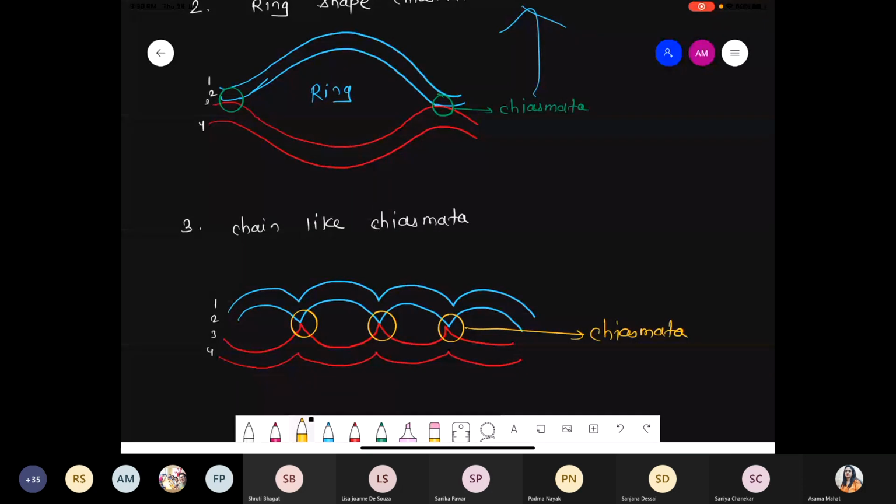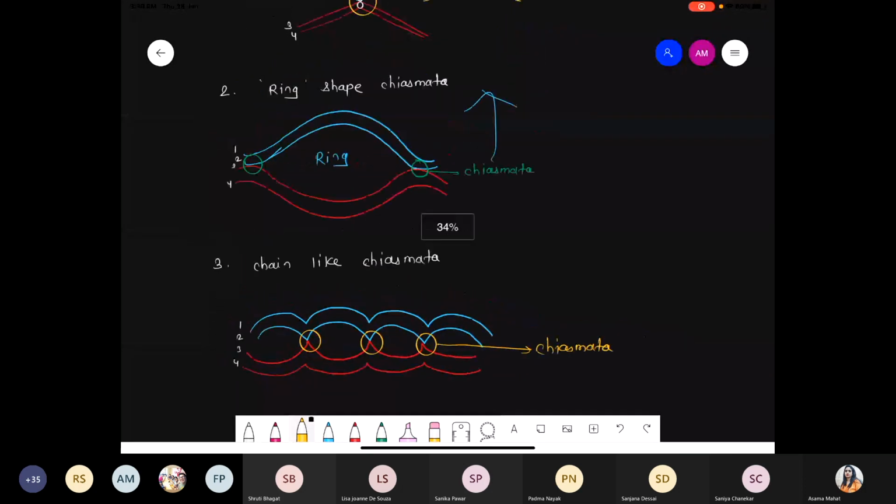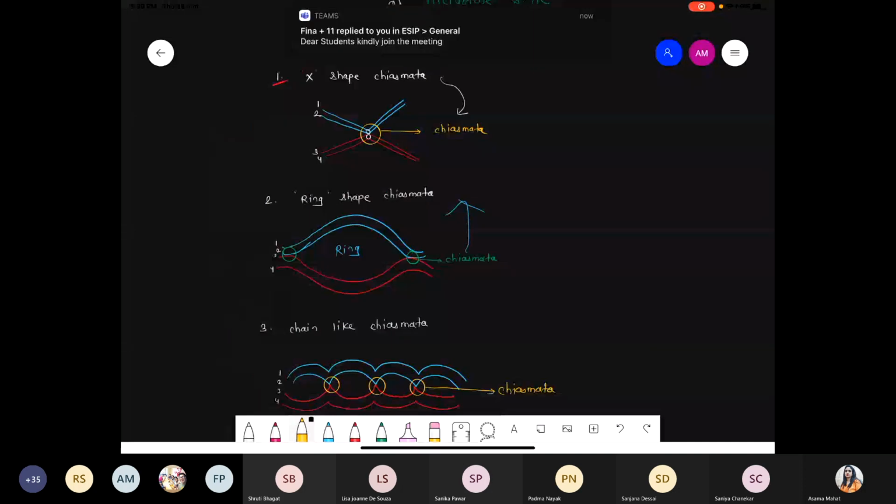So see, chiasmata, NCERT में दिया हुआ है X shape. Why are we talking about X shape chiasmata? Simply because near the centromere region there is exchange of the genetic material. But sometimes multiple chiasmata get formed.